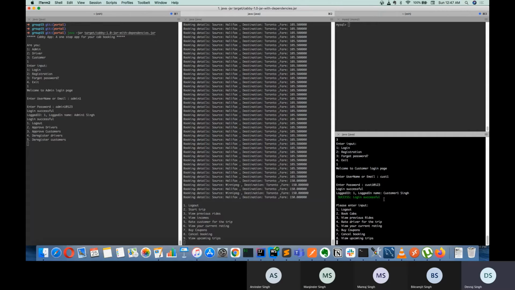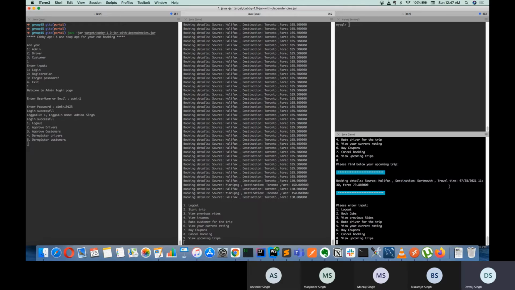So after successful login, this is the third page that the customer will see. Under this, we have book cabs, view previous ride, rate customer for the rate driver for the trip. Sorry, view your current rating, buy coupons, cancel booking, view upcoming trips. For example, if I select view upcoming trips, then the user can see the upcoming trips that he